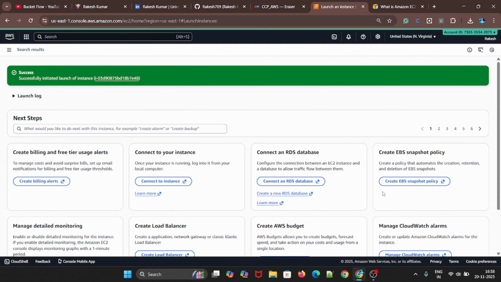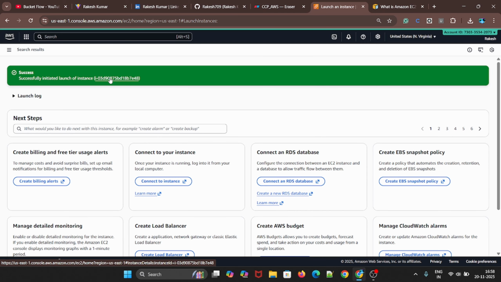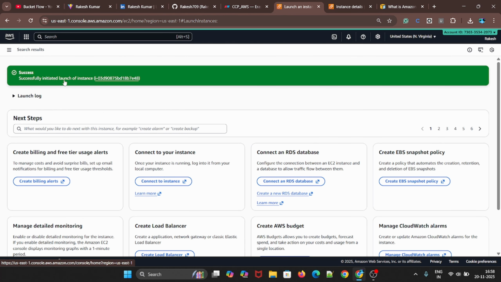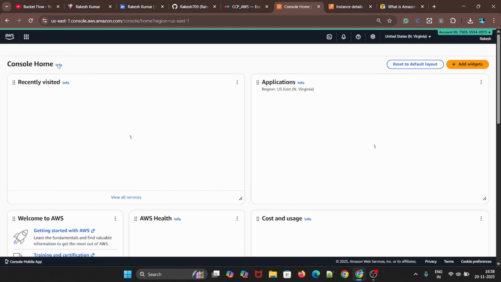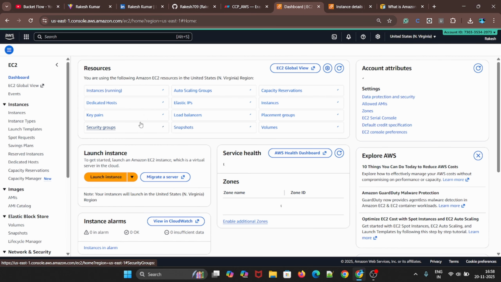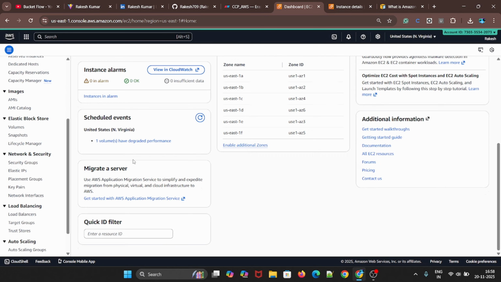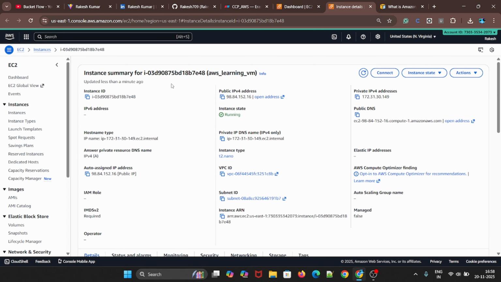You will get something like this, no need to worry. You can click on view all instances, or you can click on this instance ID. Click on the instance ID, and again we'll go back to our home page and search for EC2. Click on EC2, and now you can see the difference. Here we are getting one instance and one running instance, so the value changes. So this is what our instance looks like.